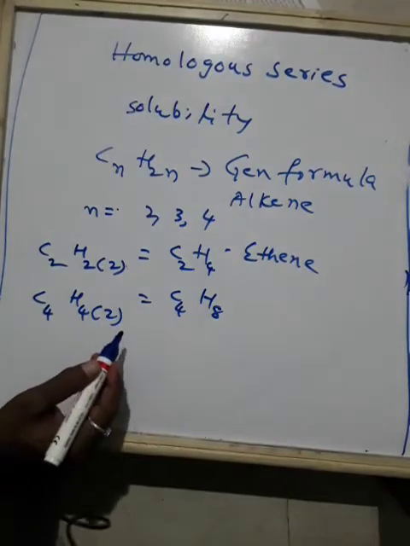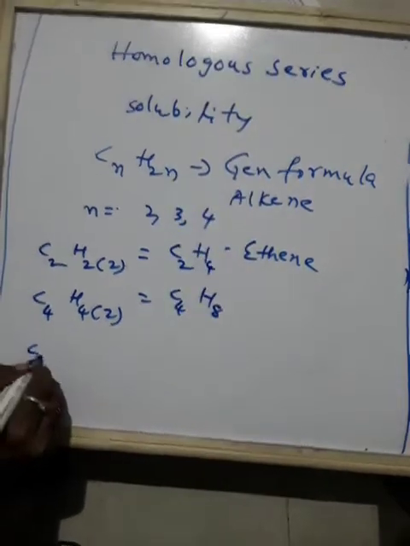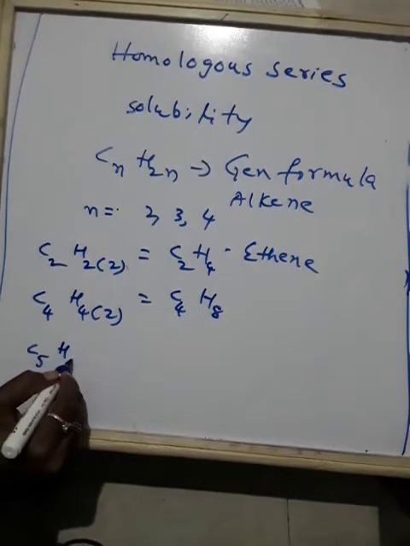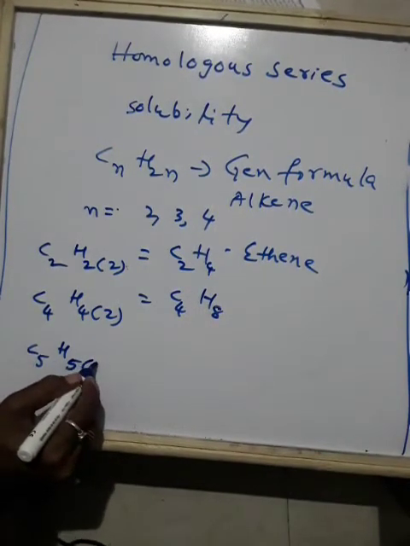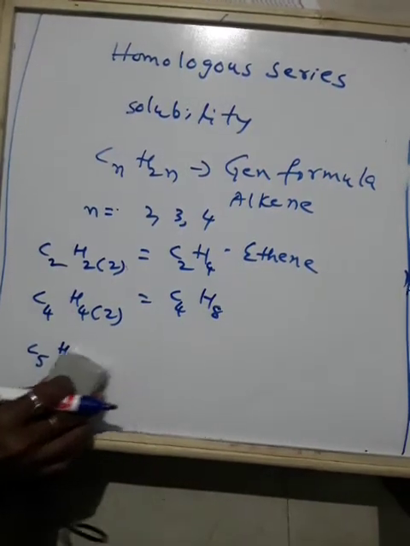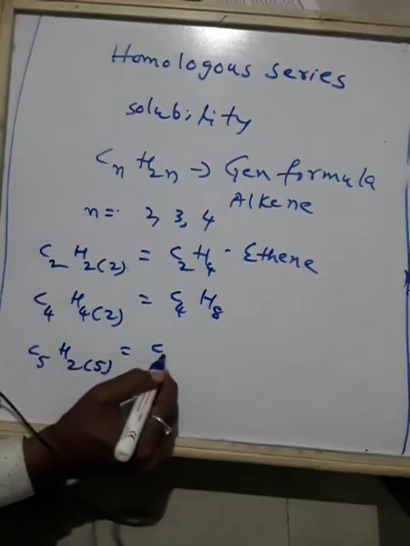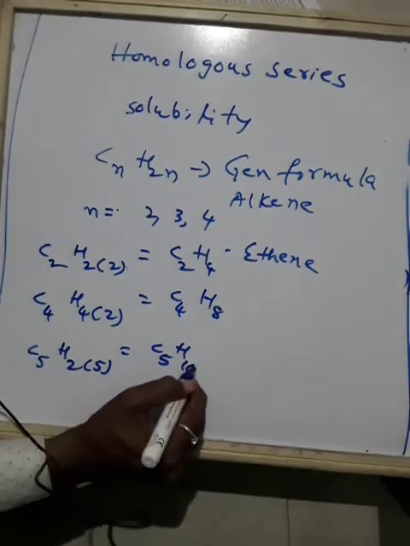Suppose we take one more, 5, H5. So 2 into 5 is C5H10.